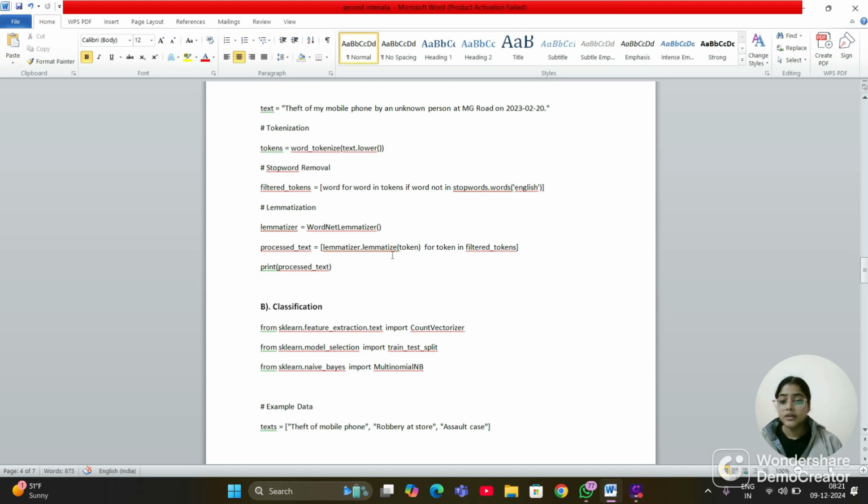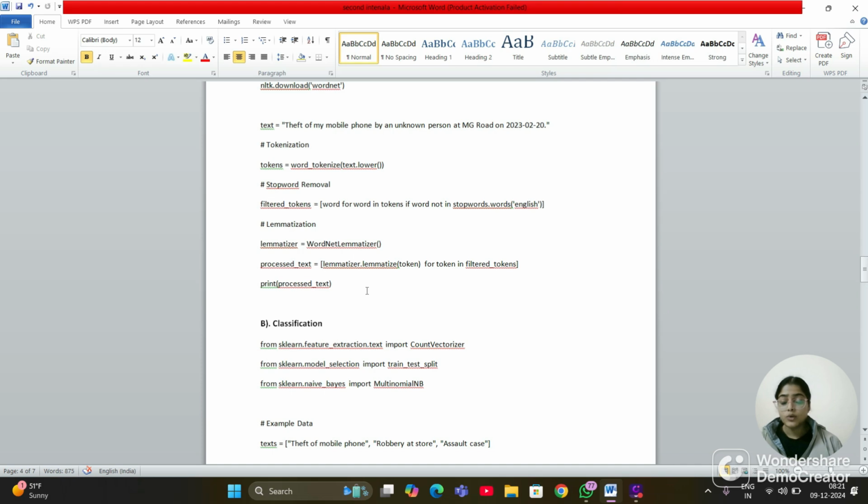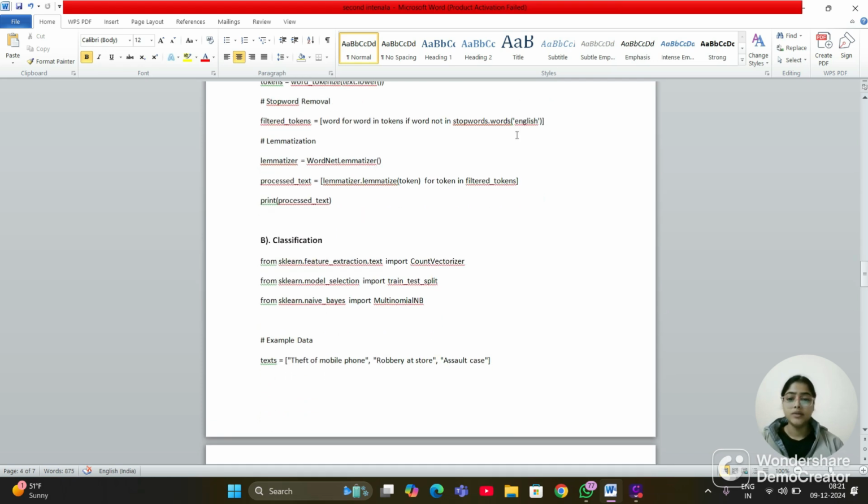And that brings the words back to their original form, like running to run and stolen to steal. And in the print of processed text, the output is theft mobile phone unknown person MG Road and 20 February 2023.